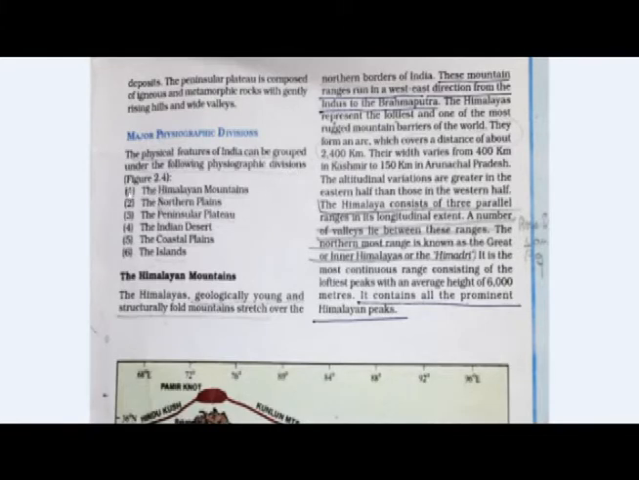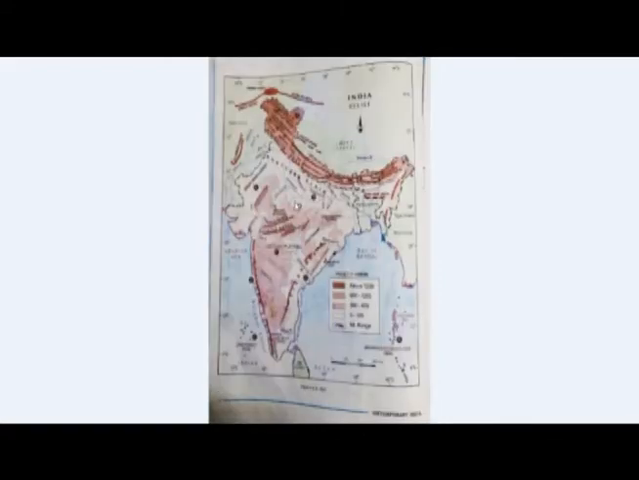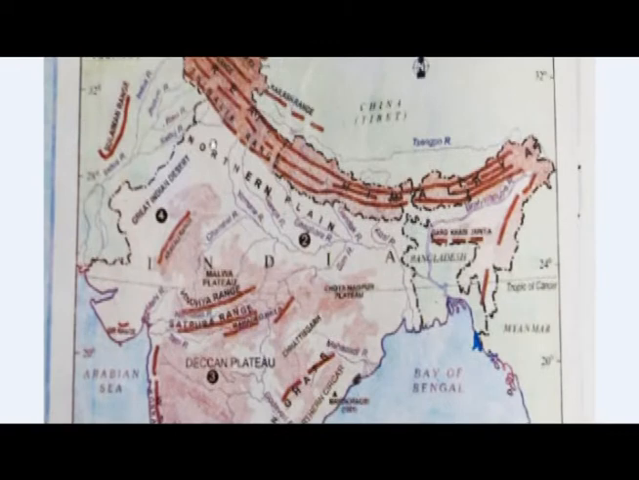There are 6 main types of physical divisions in India. First is the Himalayan mountains, then the northern plains, the peninsular plateau, the Indian desert, the coastal plains, and the islands. Here in this map, as you can see, the Himalaya is forming this curve, which extends from north to the northeastern boundary of India.